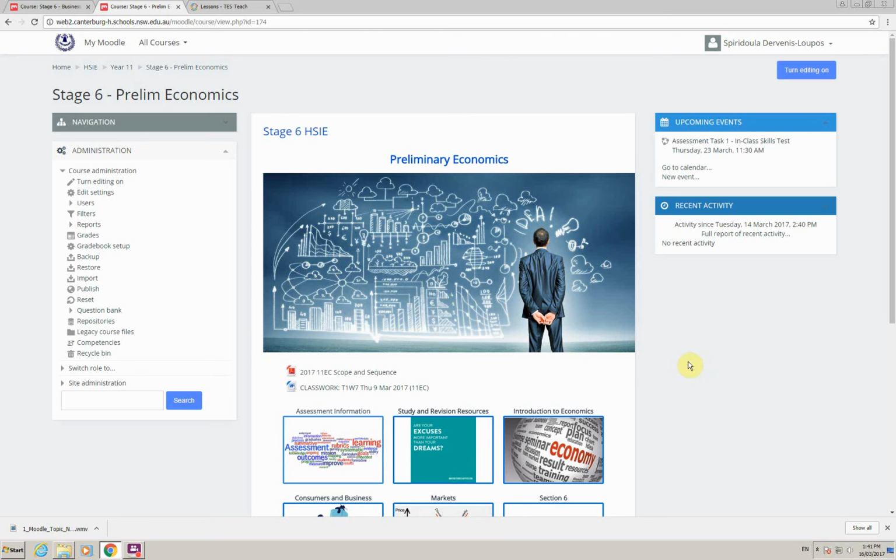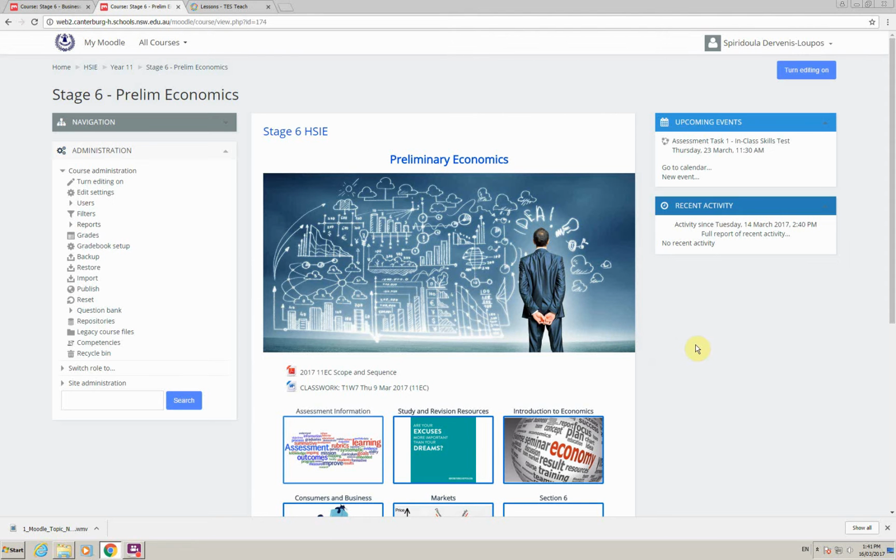This tutorial will take you through how to upload some basic resources from your folders to Moodle for your students to access, as well as demonstrate how you can move your resources around so that they appear in the order in which you want your students to access them. So back again to Year 11 Economics.